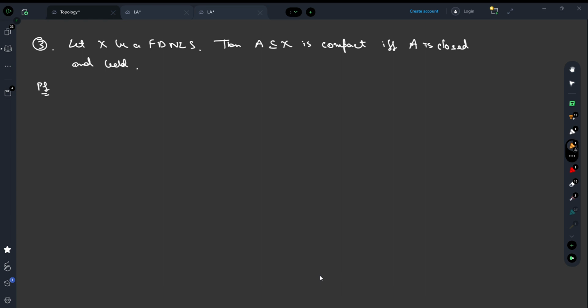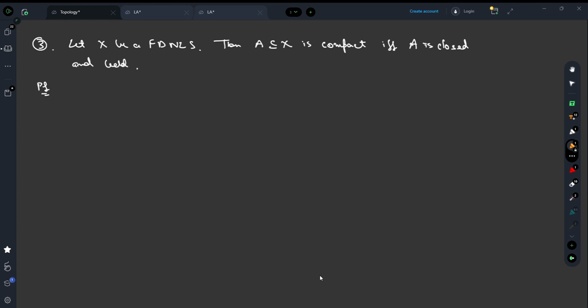These are four different types of compactness, but over a metric space, all four are equivalent. That is, if some set is compact, then it is also sequentially compact, it also satisfies the Fréchet compactness, and it is also countably compact.